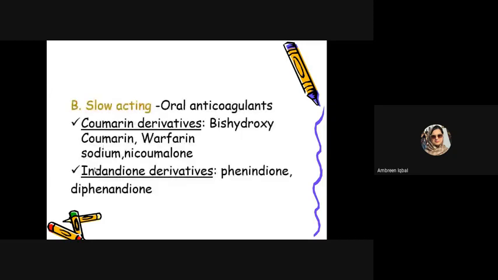The next are slowly acting anticoagulants, or oral anticoagulants: coumarin derivatives, bishydroxycoumarin, warfarin, sodium acenocoumarol. They are commonly used as oral anticoagulants. Heparin is always used intravenously. This is an important thing you must know. And warfarin is preferably used as an oral anticoagulant. And then dione derivatives, phenindione, diphenadione, are also members of this class.